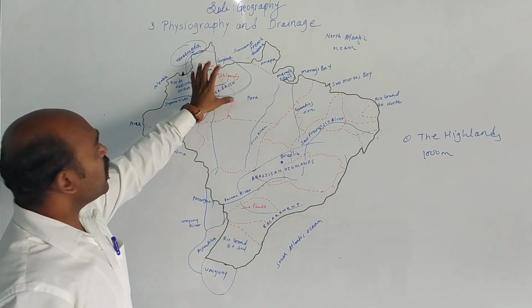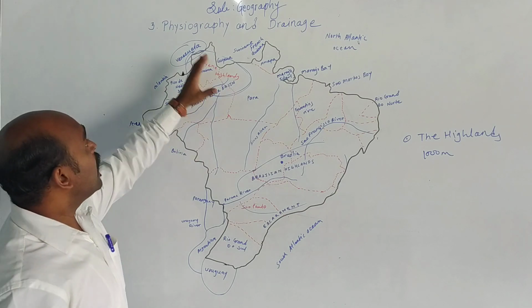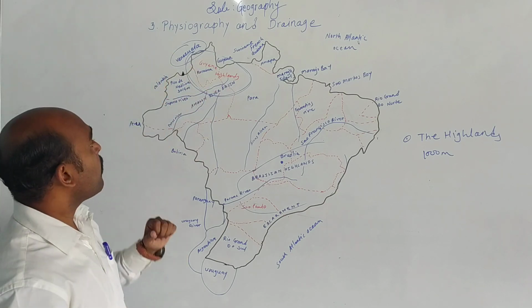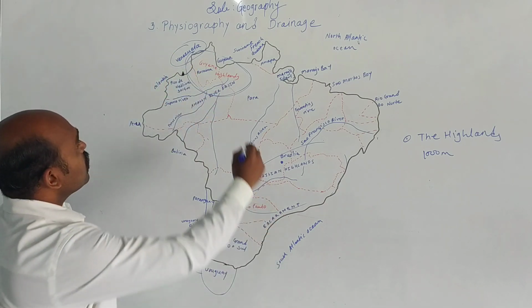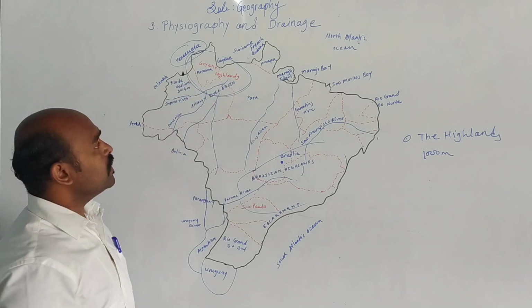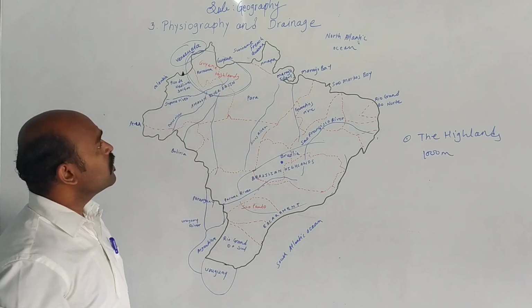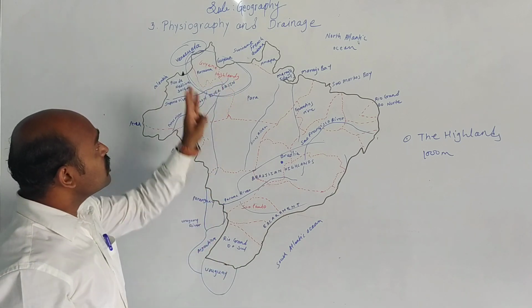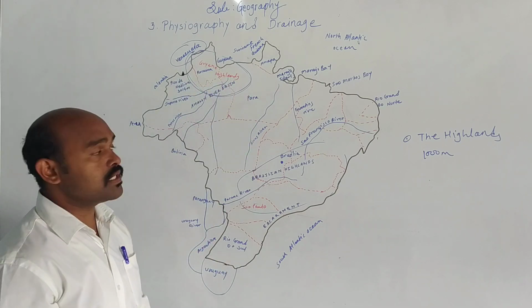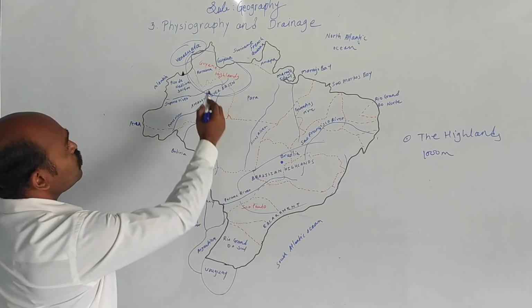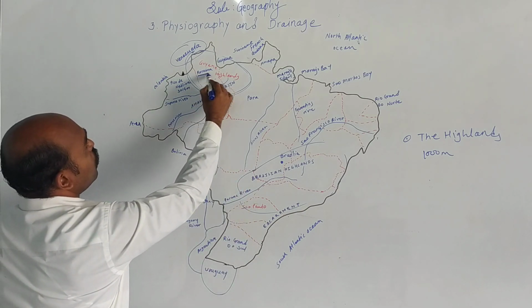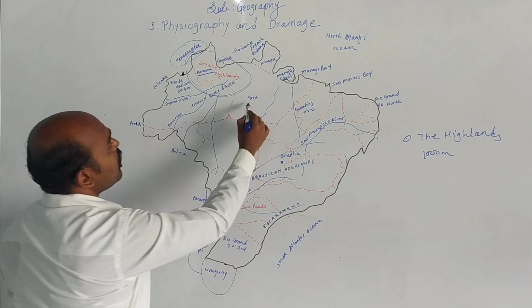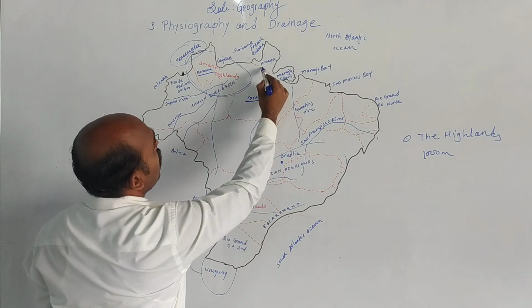So the main part of Guiana Highland lies in Venezuela and the other part lies in Brazil. This part lies in 3 states of Brazil. Which are those states? Those states are Roraima, Para and Amapá.